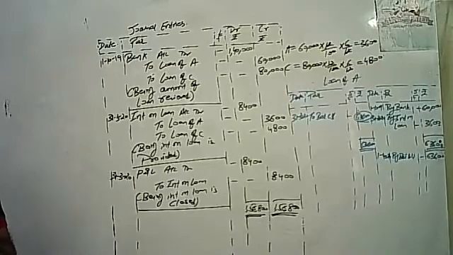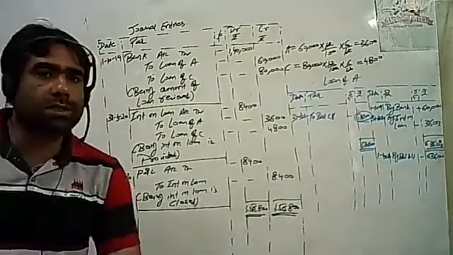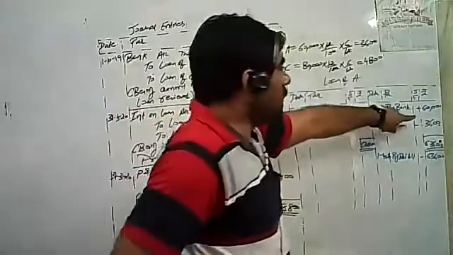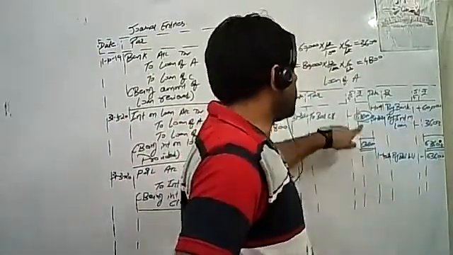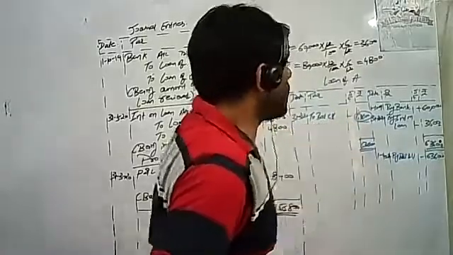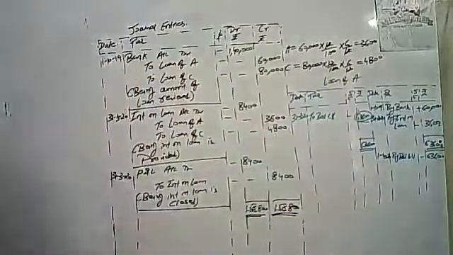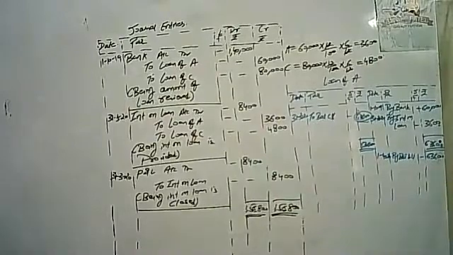Sir, which amount have you written on the debit side? 63,600. What is the total? 60,000 plus 3,600. Total is 63,600. The same amount is transferred to balance carried forward. Everyone clear, students?